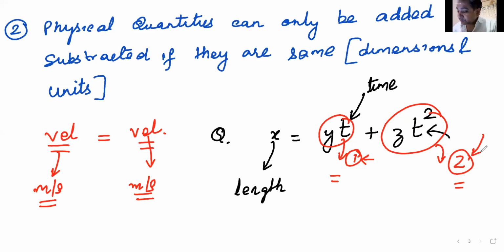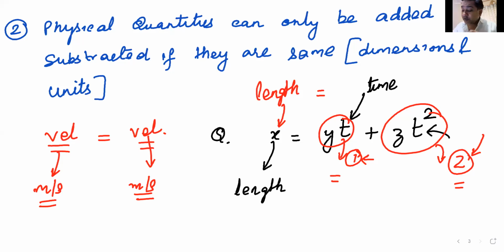Tell me. Now, x is length. What can length be equal to? Length can only be equal to length. Yes, Niharika, you are correct. Length cannot be equal to time. Length cannot be equal to velocity. Length cannot be equal to speed.